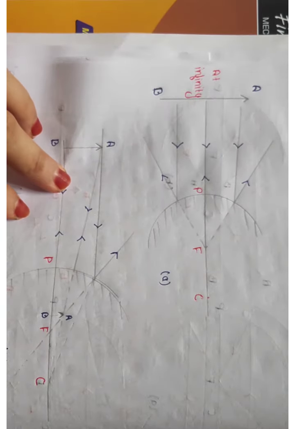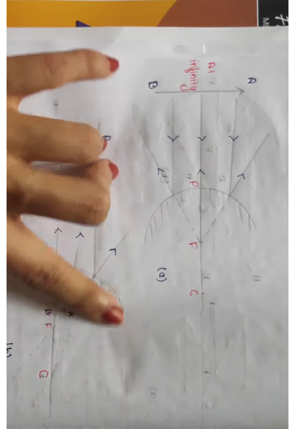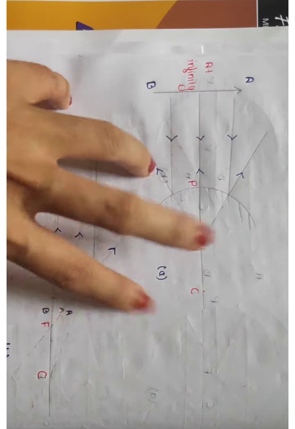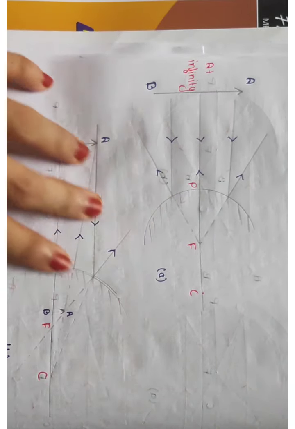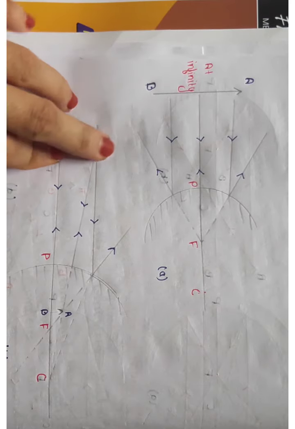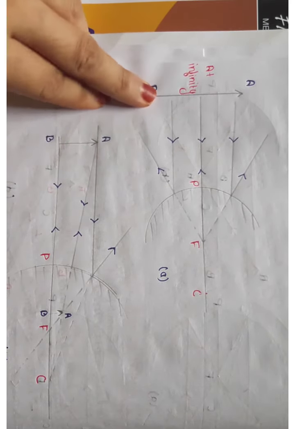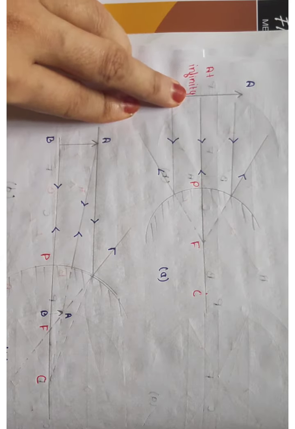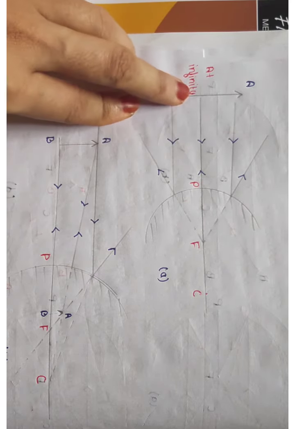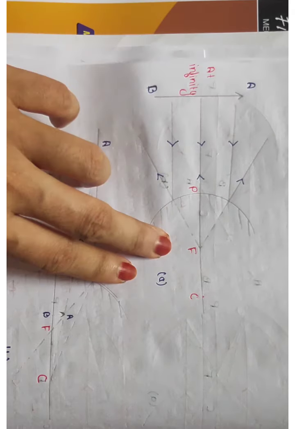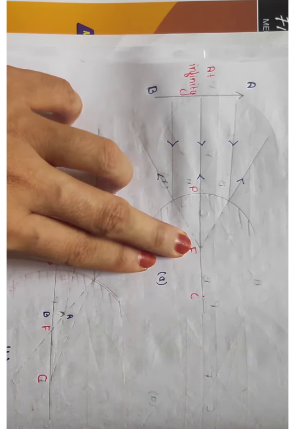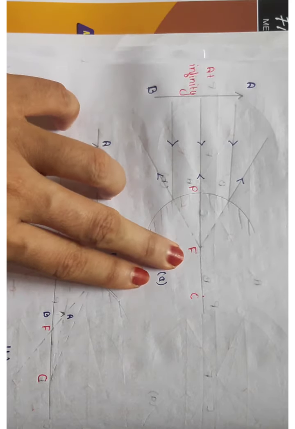Here now we will know the nature and position of the image that is formed by the convex mirror. So you see here in this case, when the position of the object is at infinity, then the image that will form will be at the focus, and it will be point size, and it will be virtual and erect.